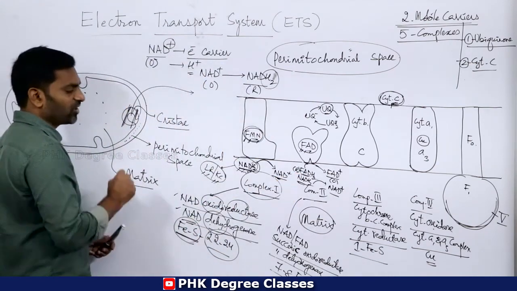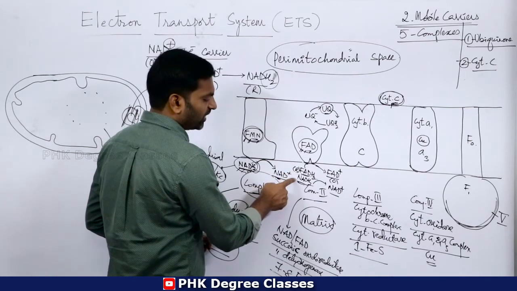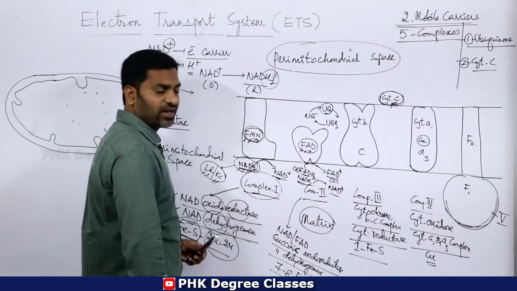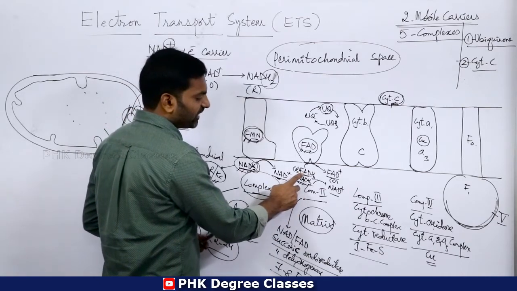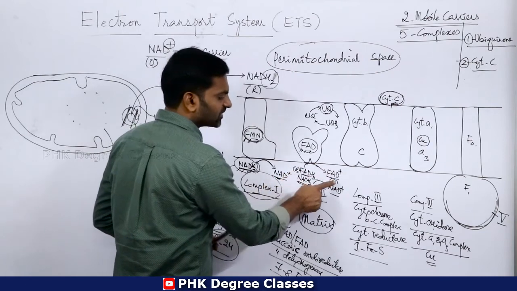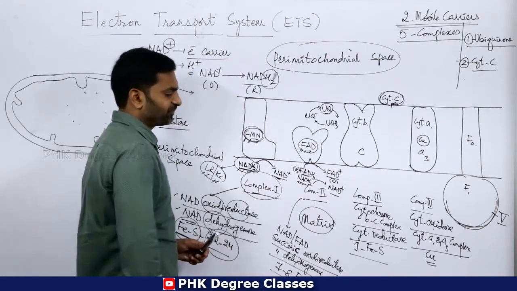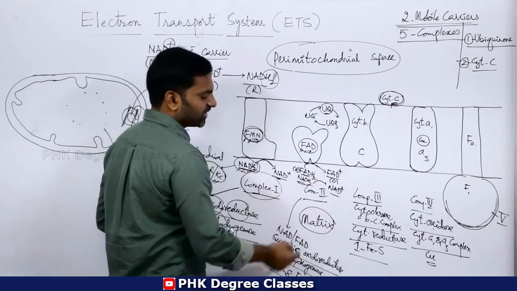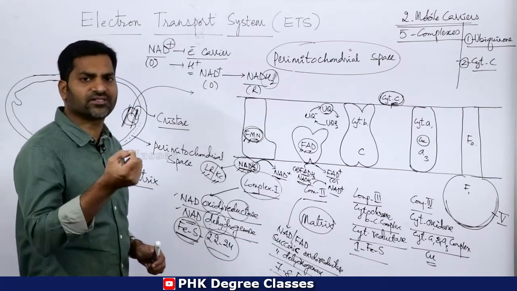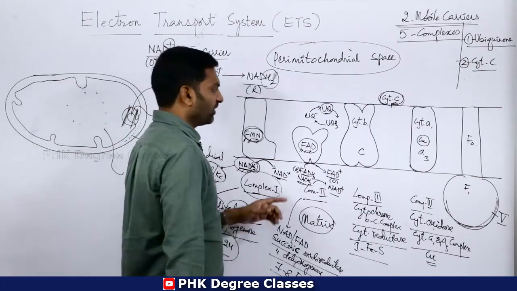These 2 compounds undergo changes at complex 2. FADH2 is converted into FAD, and NADH2 is converted into NAD, means reduced form is converted into oxidized form.